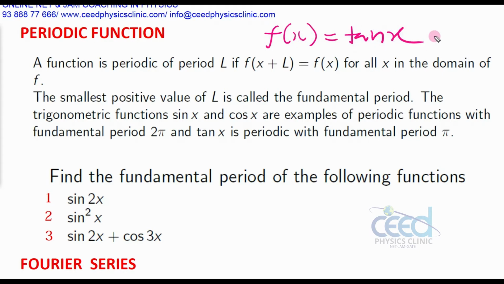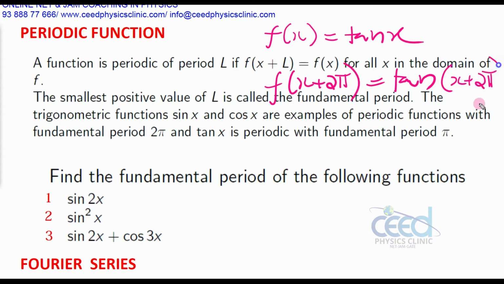What is its period? If you find f of x plus 2 pi, that is tan of x plus 2 pi, its value is actually tan x.